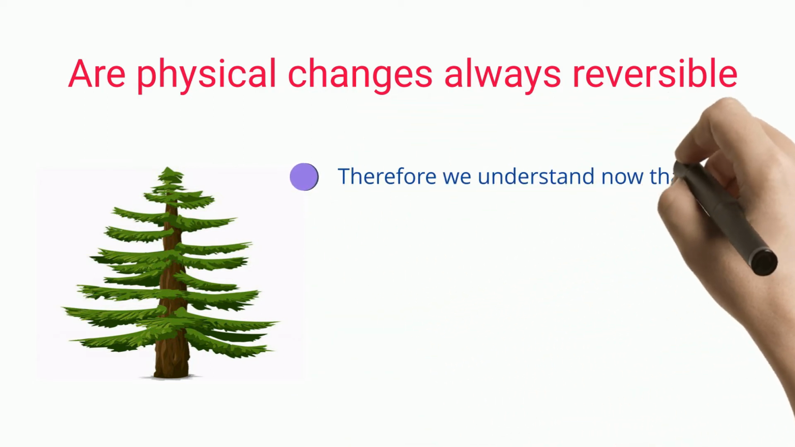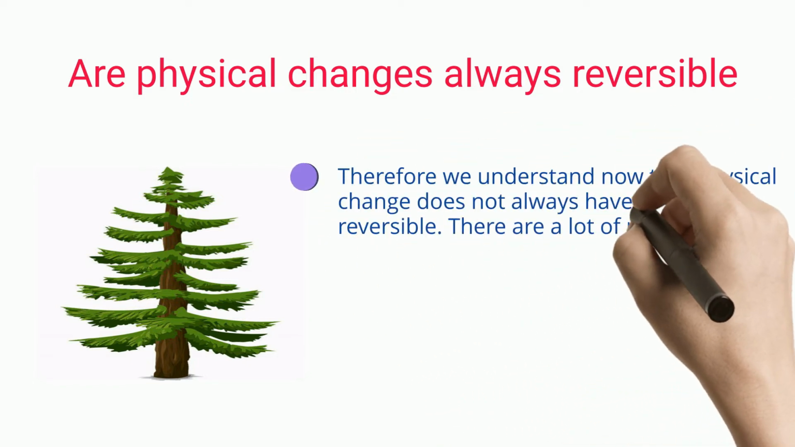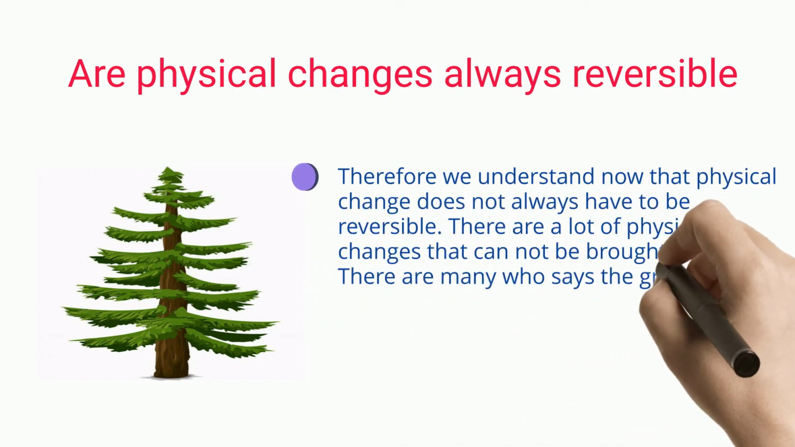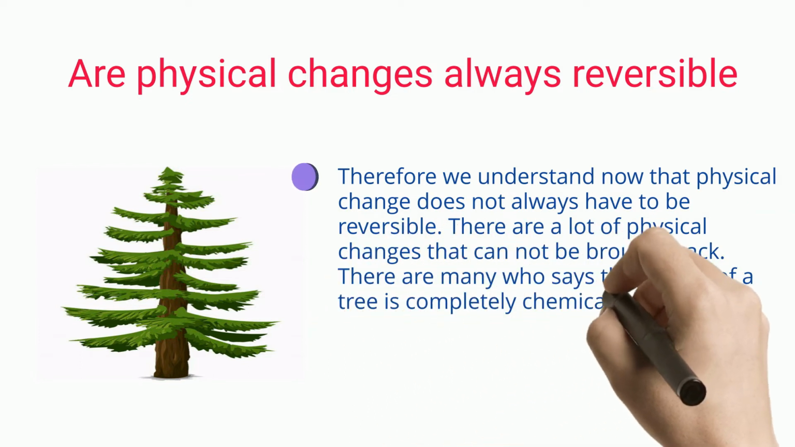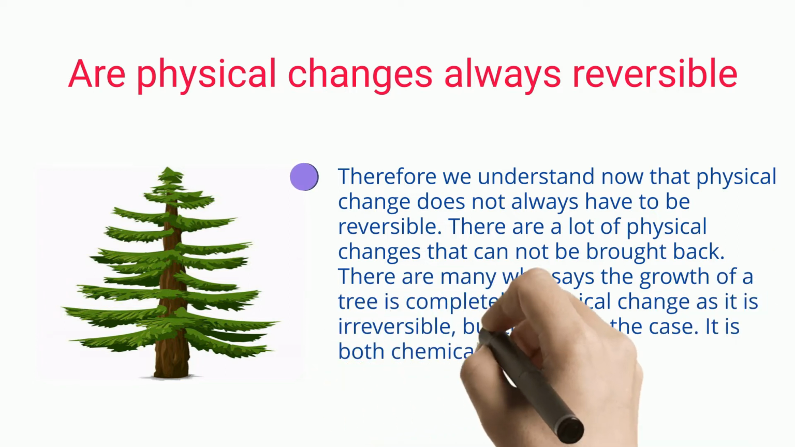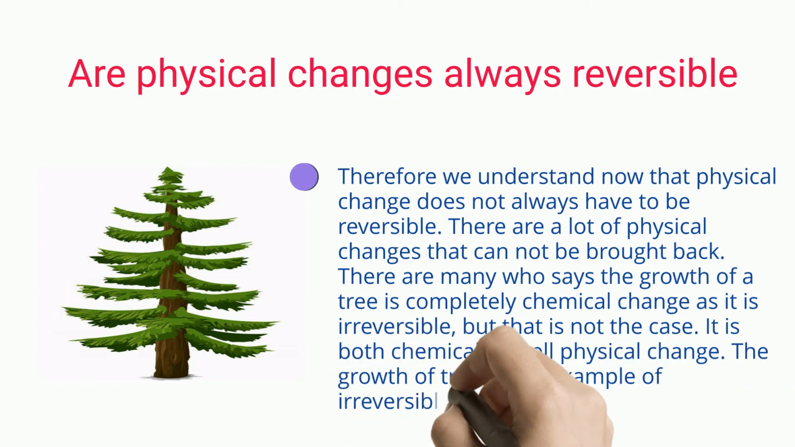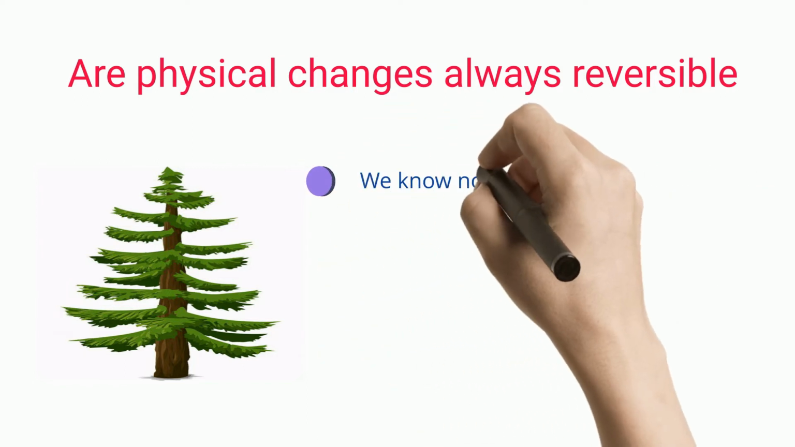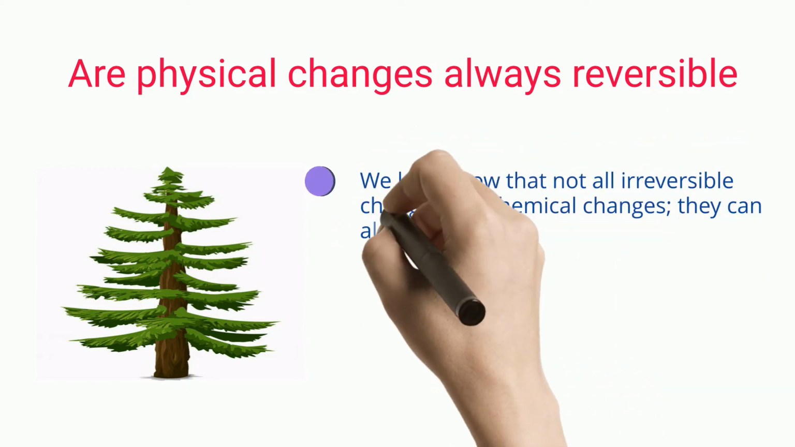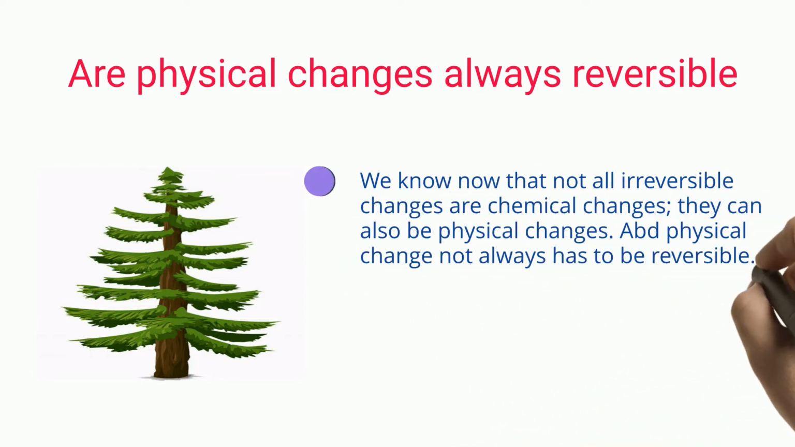Therefore, we understand now that physical change does not always have to be reversible. There are a lot of physical changes that cannot be brought back. There are many who say the growth of a tree is completely a chemical change as it is irreversible, but that is not the case. It is both a chemical as well as a physical change. The growth of trees is an example of irreversible physical change. We know now that not all irreversible changes are chemical changes, they can also be physical changes, and a physical change does not always have to be reversible.